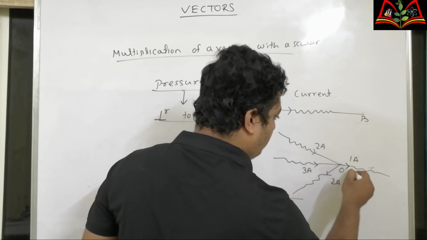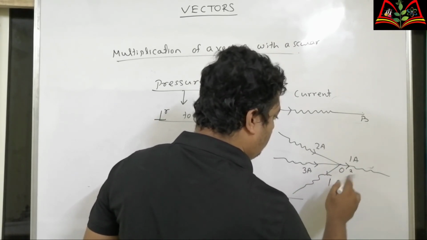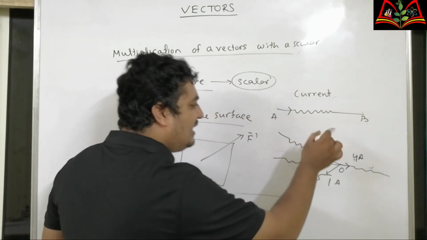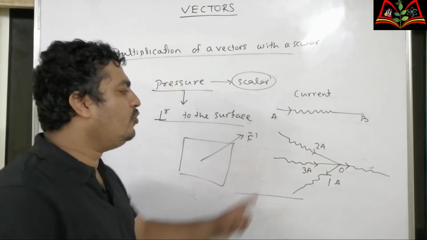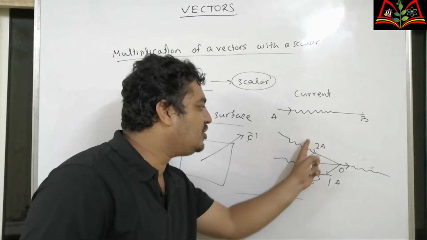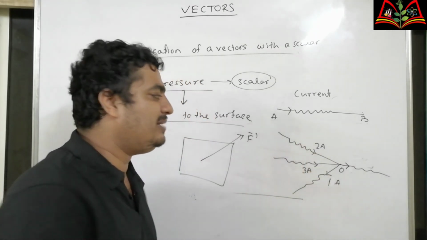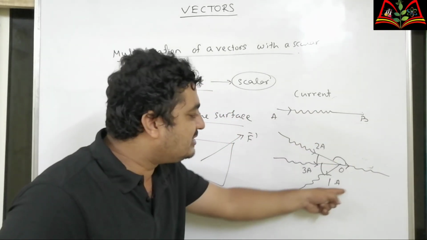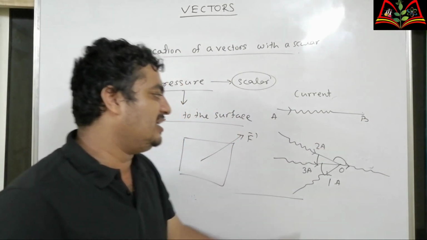Now you find the resultant according to KCL, in which you have to add the currents algebraically, not depending upon these angles. You are not considering the law of vector addition.